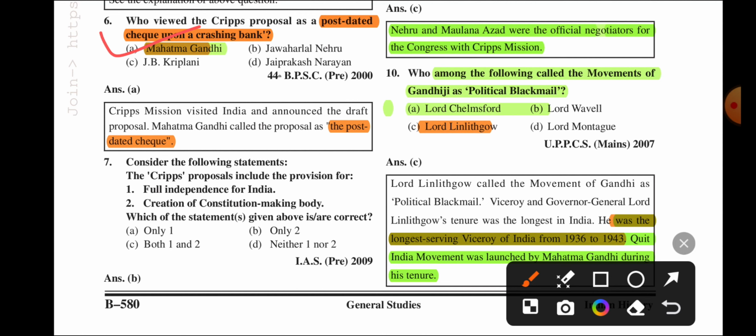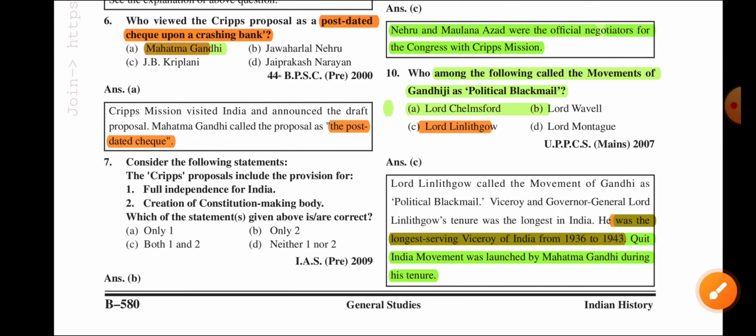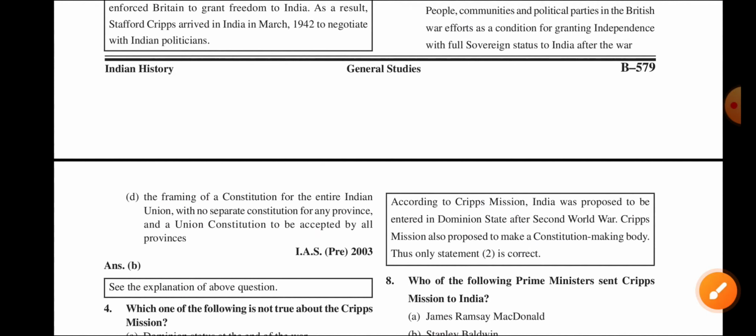Question number 7. Consider the following statements. The Cripps proposal included the provision of what? Full independence of India? No. Creation of a constitution making body? Yes. Only two, I think. Yeah, only two.